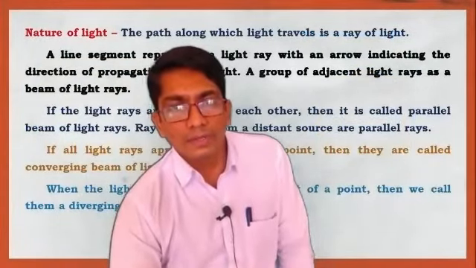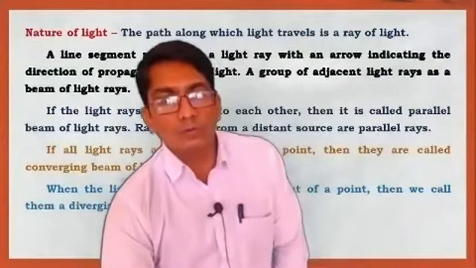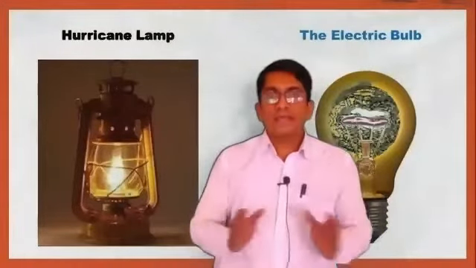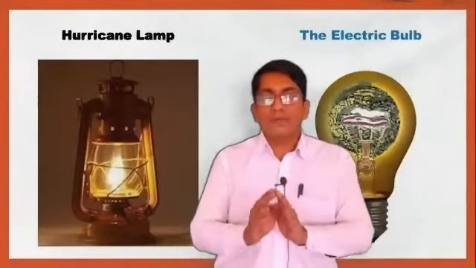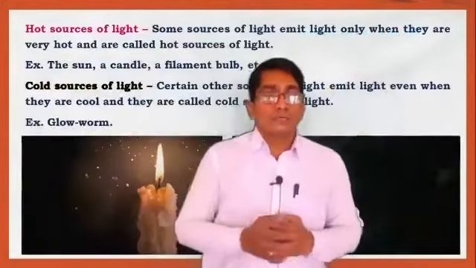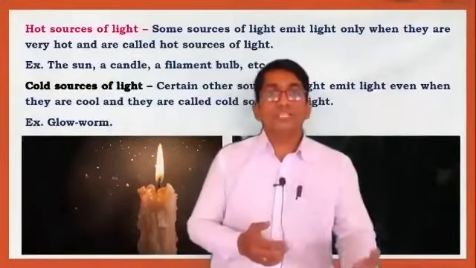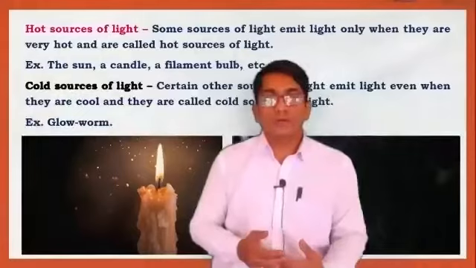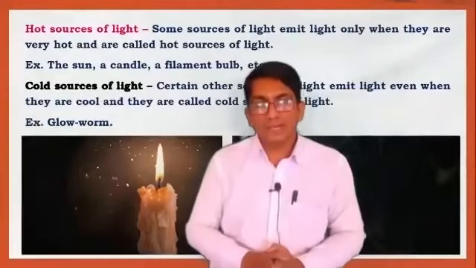So, students, any doubt from today's topic? No, sir. You have seen the different sources of light and different types of medium: transparent, translucent, and opaque medium. Again, homogeneous medium and heterogeneous medium.